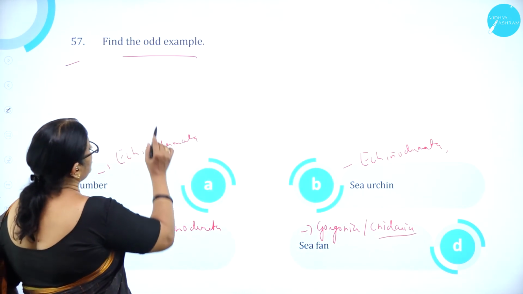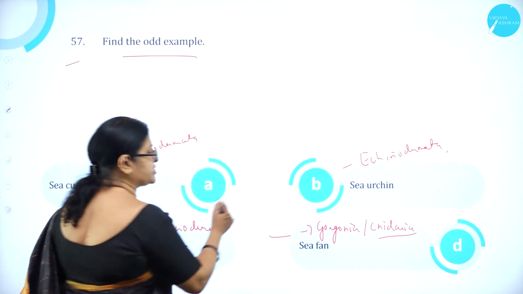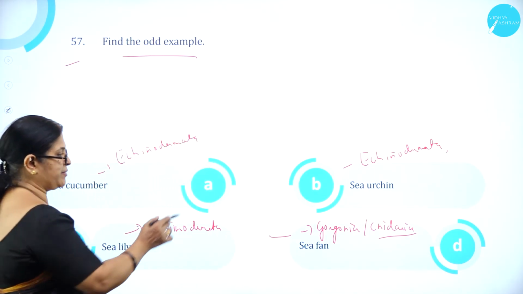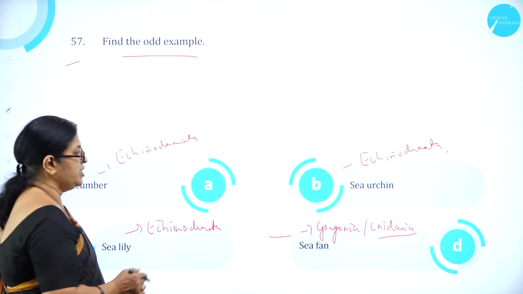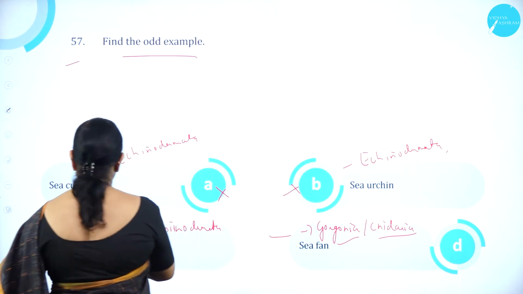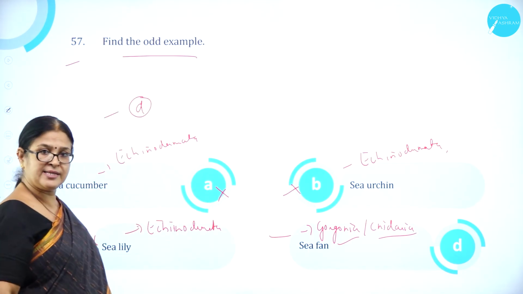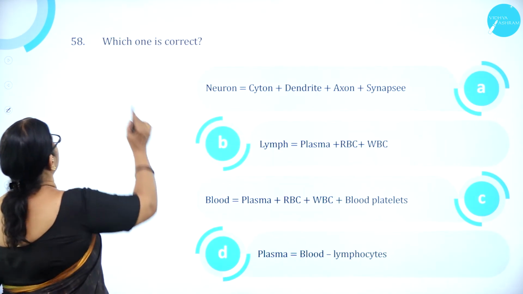So find the odd example. D is odd. All the three belong to the same phylum called Echinodermata, but sea fan belongs to Cnidaria. So option D is correct. A is wrong, B is wrong, C is wrong. So option D is the odd example. Moving on to question number 58.